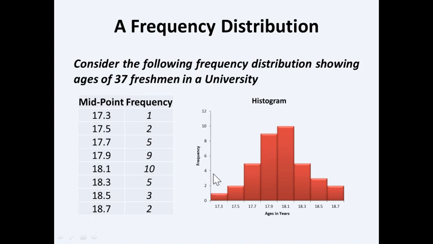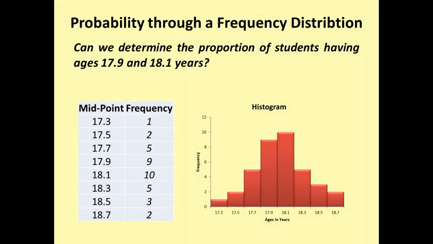Actually, where is the public? The public is under these red bars, and these bars are forming a normal distribution type distribution. Here we are having a simple problem about extracting the proportion of students having 17.9 and 18.1 years.